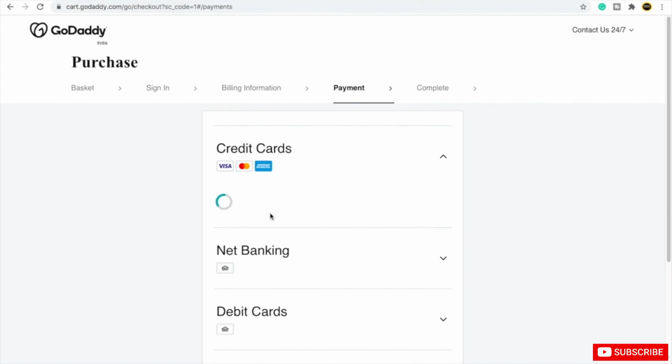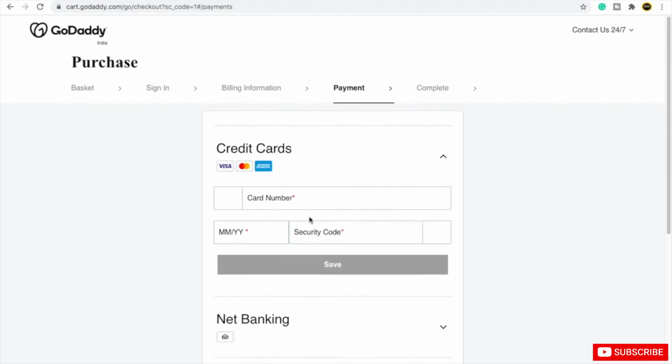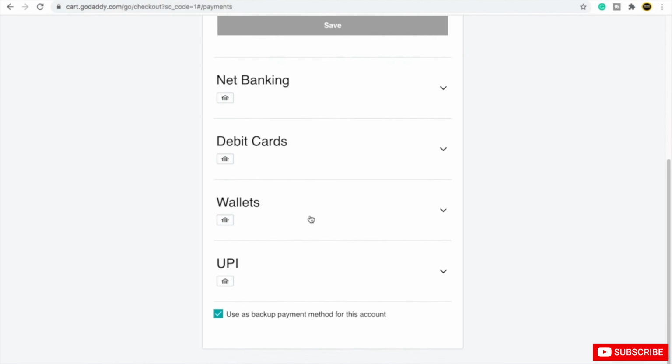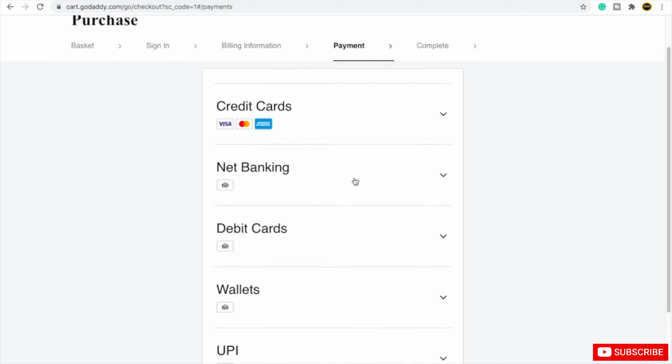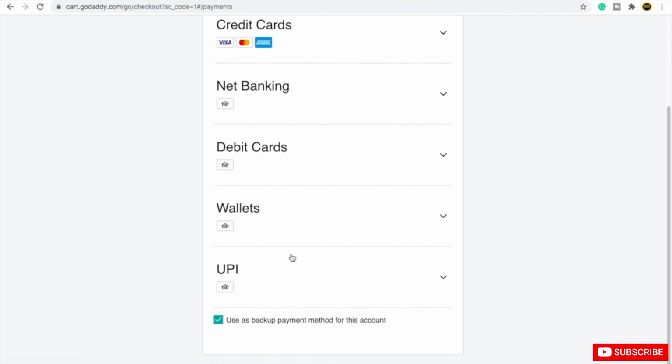After you click on save and continue, you will come to the payment area where you can choose the payment method. There are lots of payment methods: debit cards, net banking, credit cards. Whatever payment method you want, you can choose from here and then proceed. I will choose the payment method as debit card.